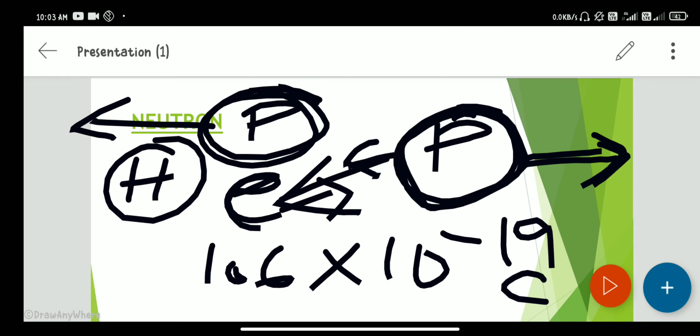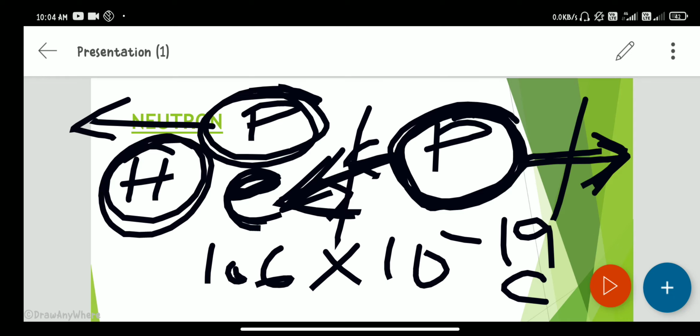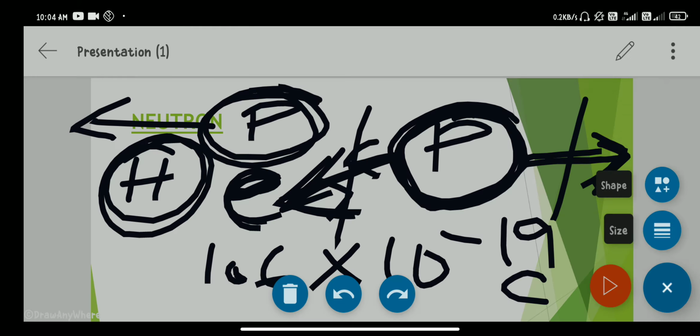So this proton repels this proton, and this electron attracts this proton. As we know, the charge of the electron is negative and the charge of the proton is positive. So these two cancel each other, and this hydrogen atom is electrically neutral. This is why some things are electrically neutral. So here we go.